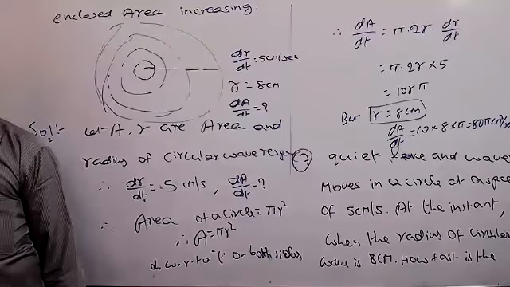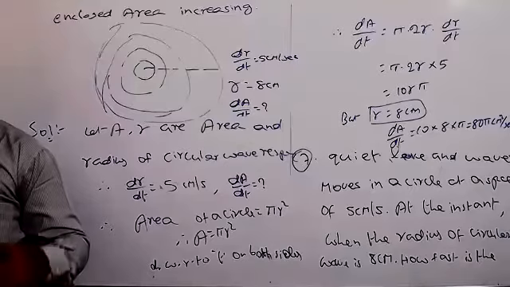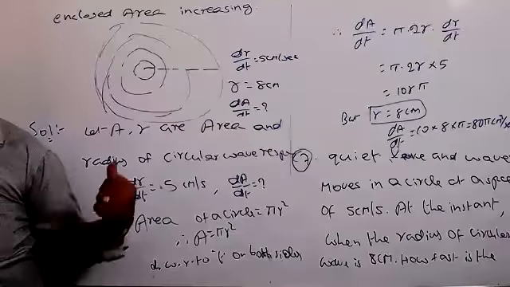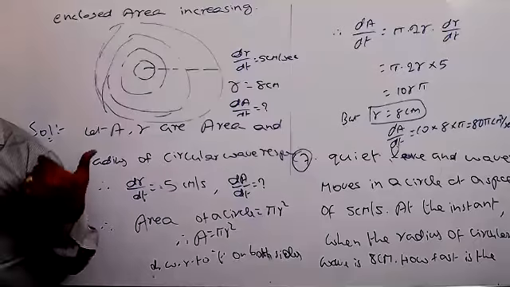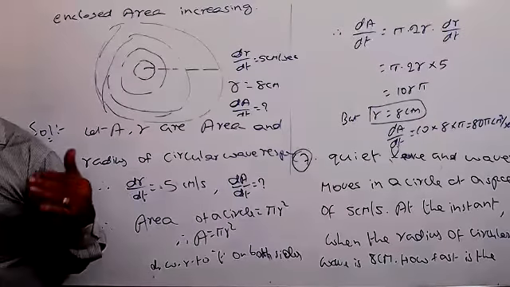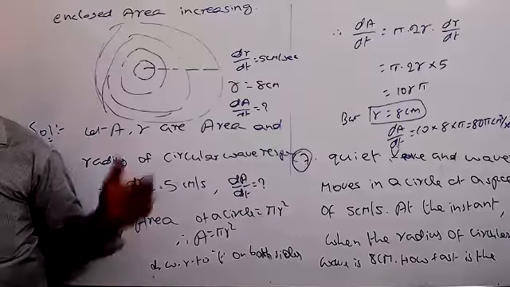Now based on the circle, already last class I gave problems based on the area. If the area is given directly, then how to find the remaining, I gave. But now these three questions are based on: suppose the radius is increasing at some rate, then how much will the area be increasing? We are finding that in these three questions.